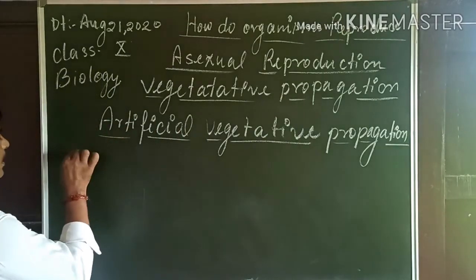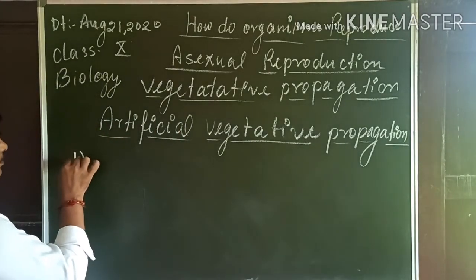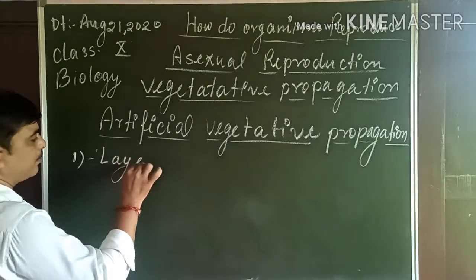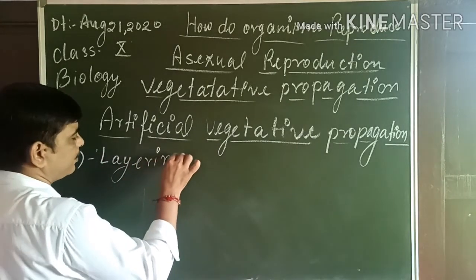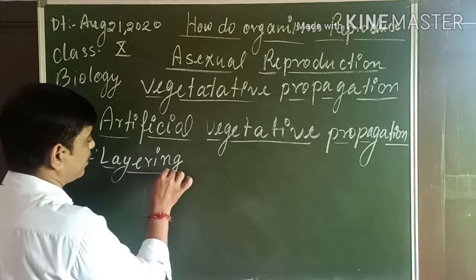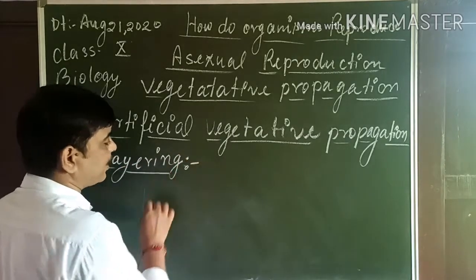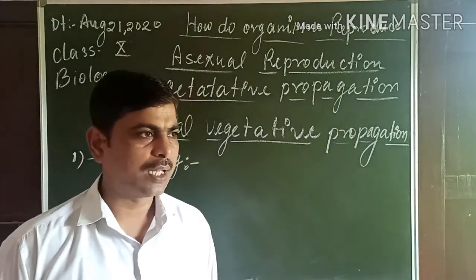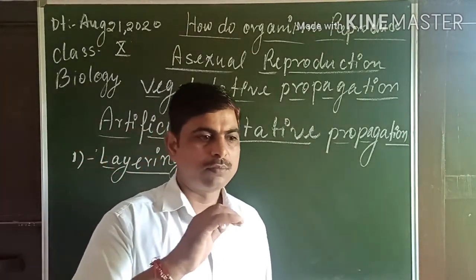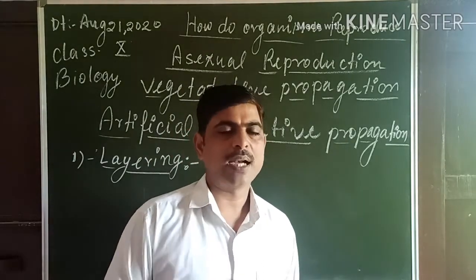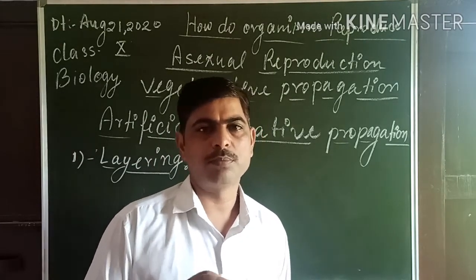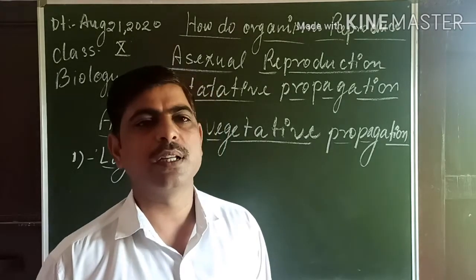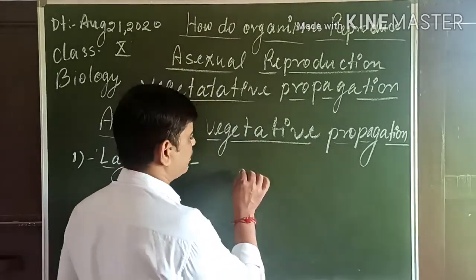You can take some modes like layering. Layering is an artificial method of vegetative propagation in which an old branch of the plant that has buds is buried under the soil to produce new plants.